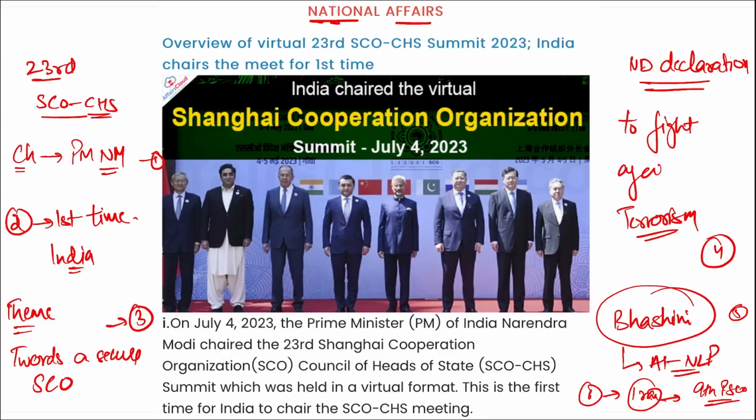So these are the things that you need to remember for the 23rd edition of the SCO CHS meet. This was chaired by Prime Minister Narendra Modi. For the first time, India held the presidency. The theme was Towards a Secure SCO. The New Delhi Declaration was to fight terrorism. Bhashini was the artificial intelligence based natural language processing platform that was launched. And the next thing is Iran became the 9th permanent SCO member.